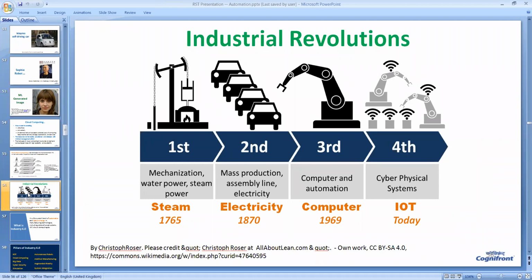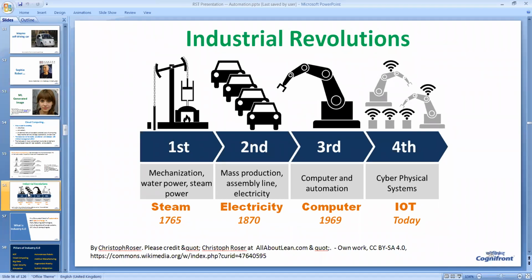And after about 100 years, or 1 century, electricity was invented in 1870. And thereafter, all manufacturing activities in the industry started happening with the help of electric motors. And again, after another 100 years, computers and PLCs were invented, and industry started using computers.